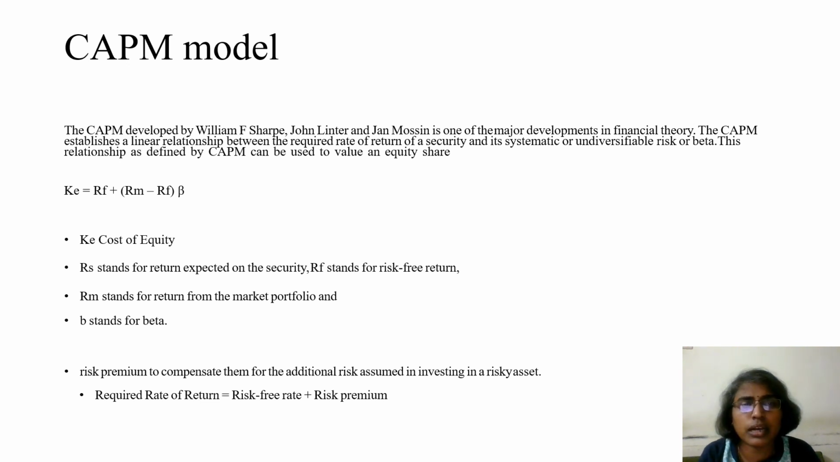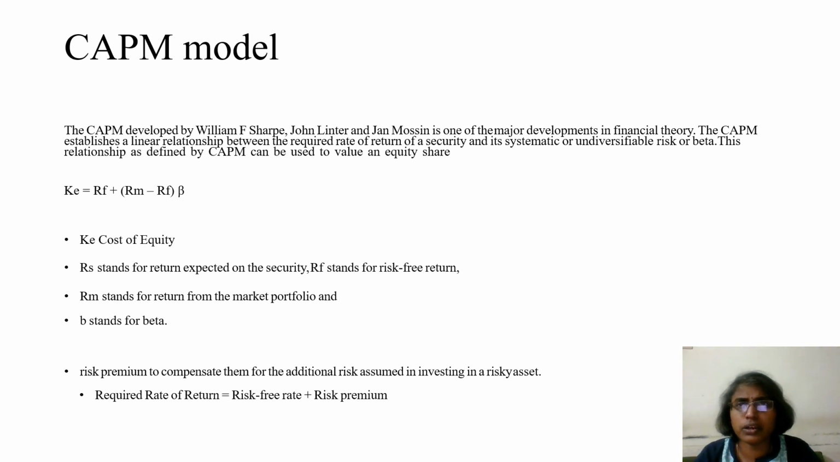The CAPM model, the capital asset pricing model, was developed by William Sharpe, who is also a very popular person in portfolio management, along with John Lintner and Jan Mossin. These are the persons who developed the CAPM model. The CAPM model establishes the linear relationship between the required rate of return of a security and its systematic or undiversifiable risk, beta. This relationship is defined by CAPM and can be used to value an equity share.